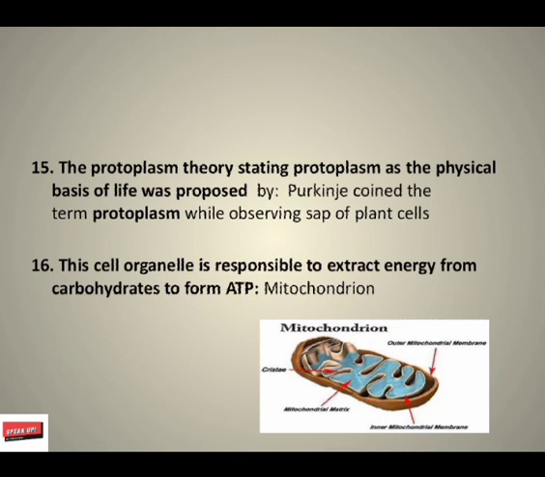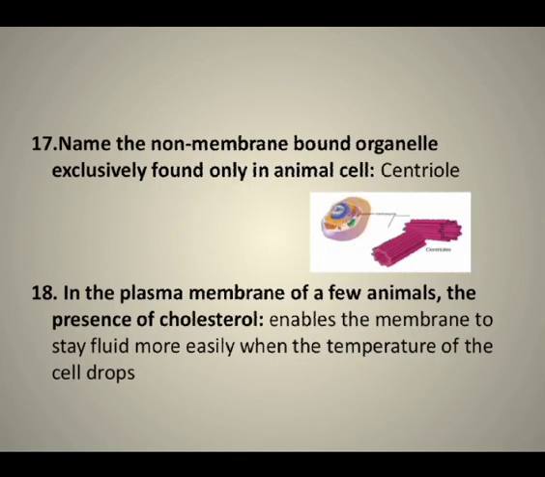Next, which cell organelle is responsible for extracting energy from carbohydrates to form ATP? ATP means adenosine triphosphate. The correct answer is mitochondria. Next, name the non-membrane bounded organelle found exclusively in animal cells. The correct answer is centriole. Centrioles play a role in organizing microtubules that serve as skeletal system.